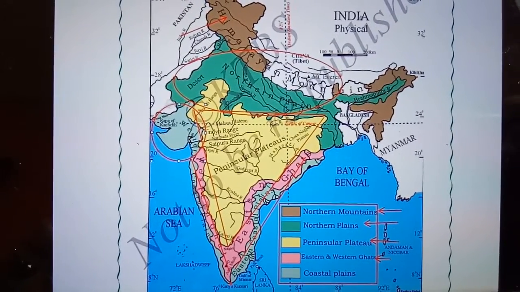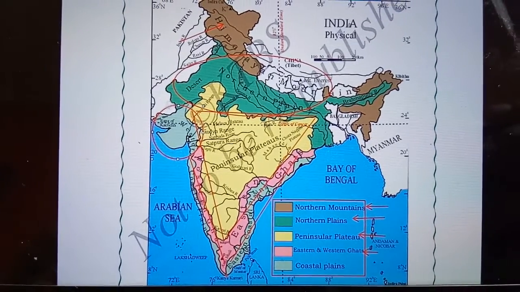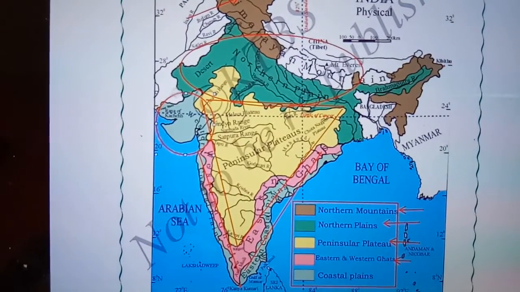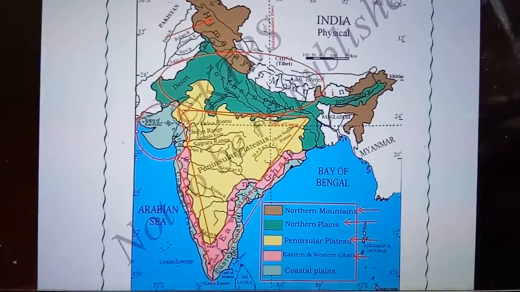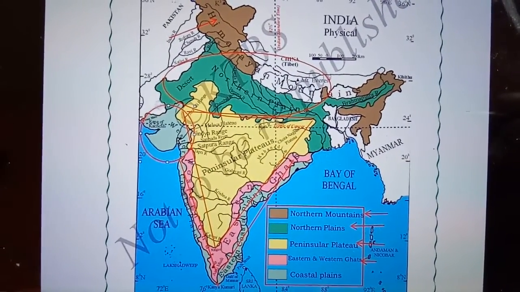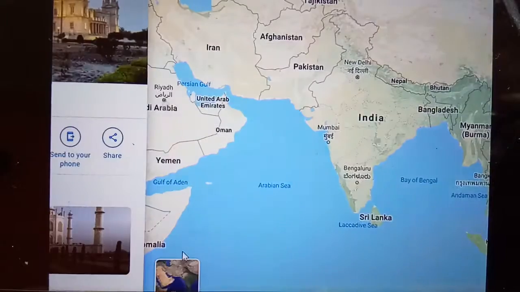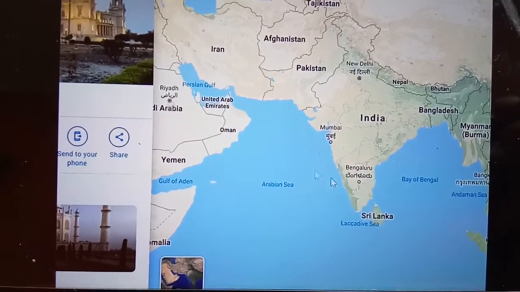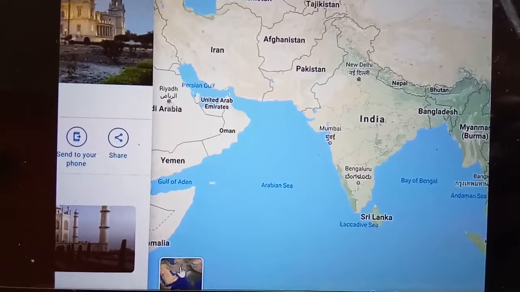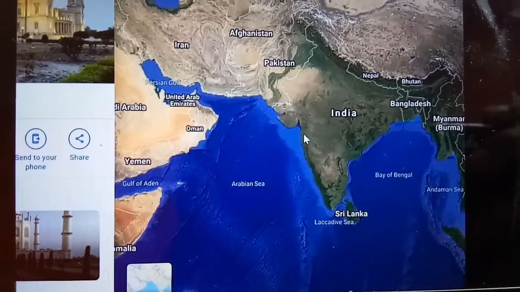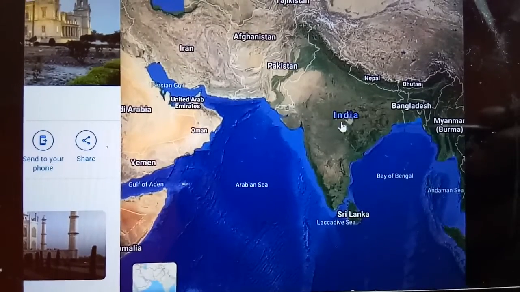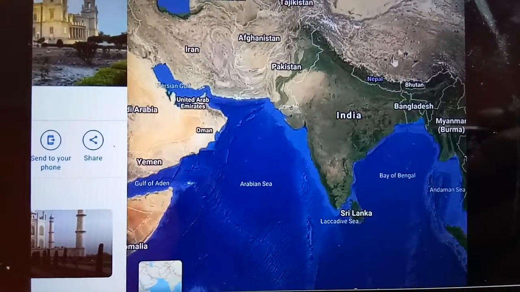We can also look at these features on a globe of our country. We can also look at these features in the geo map that is provided in Google. Here we have the country, and if we go to the satellite mode, we will be able to look at all these in detail.